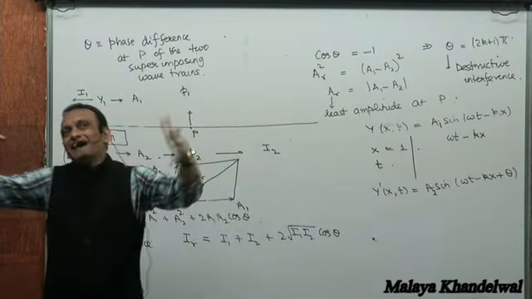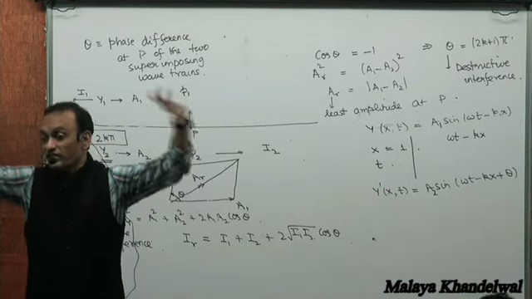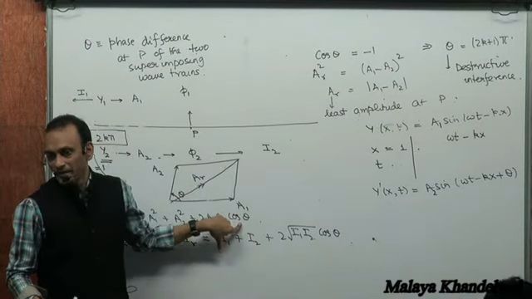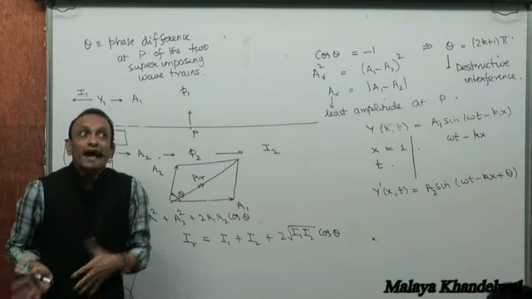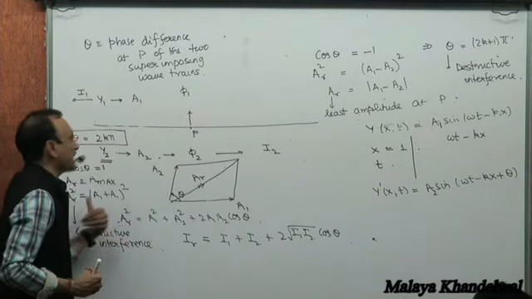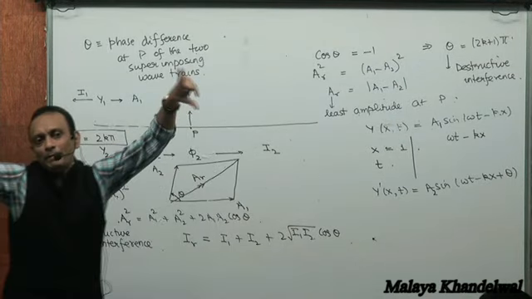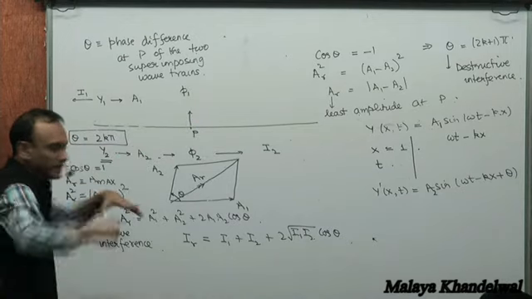But in that entire region, you would get a variable intensity region, a variable amplitude region, right? Cos theta need not be 1, need not be minus 1, it could be, say, half. Then the amplitude would lie between the maximum and minimum.